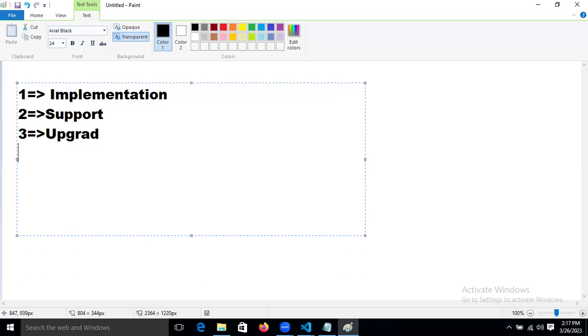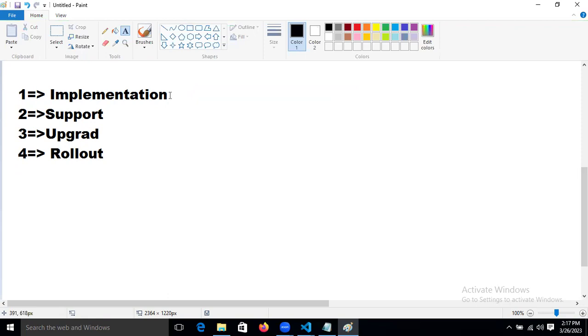project. And the fourth one is the rollout project. In the industry, 4 types of projects are there, guys. New implementation is nothing but end to end development, guys. New implementation means end to end development, right?